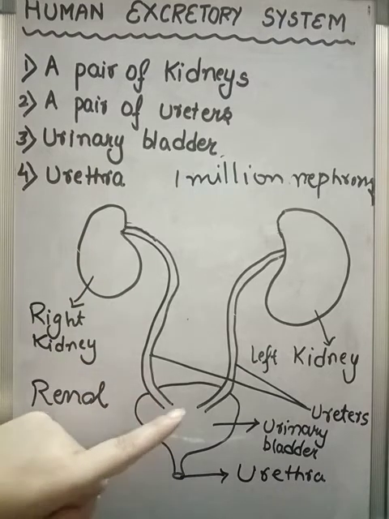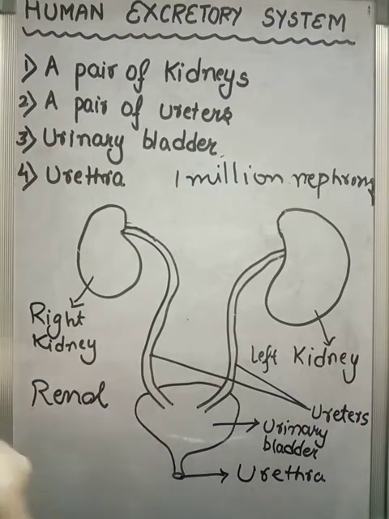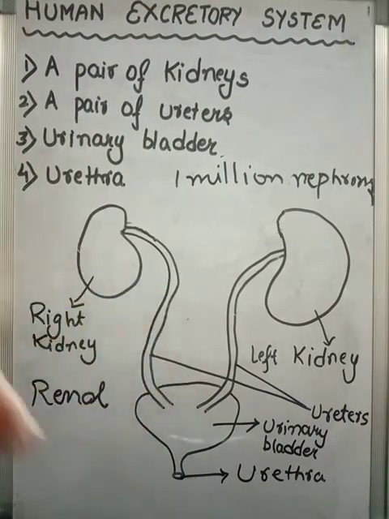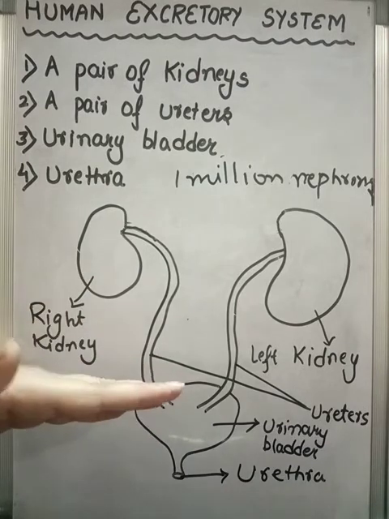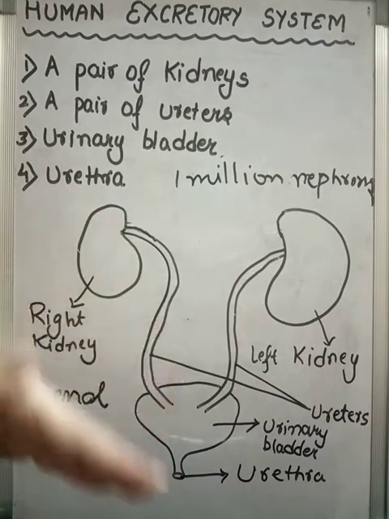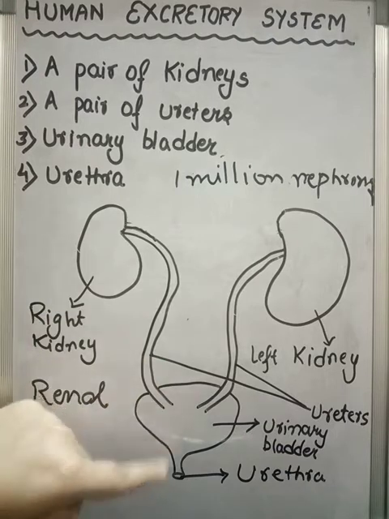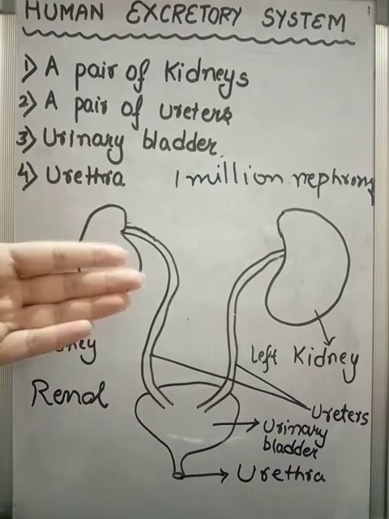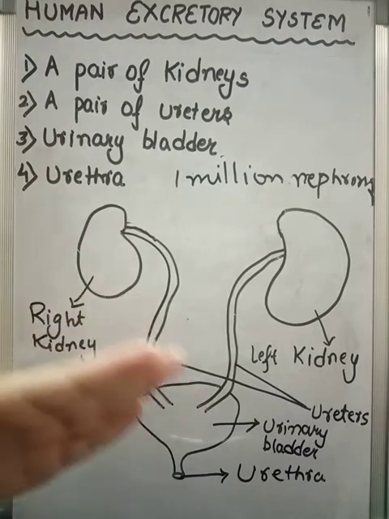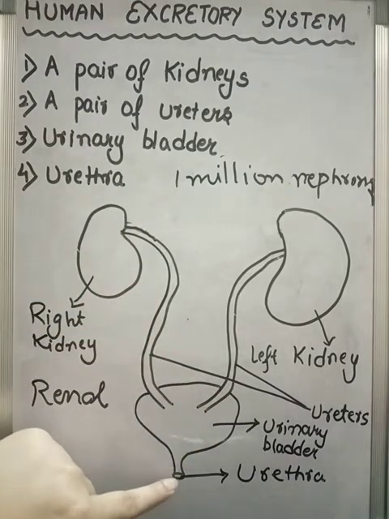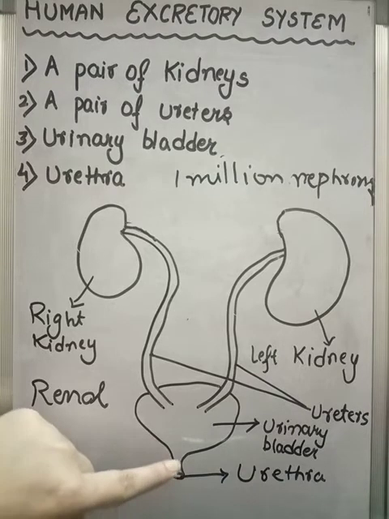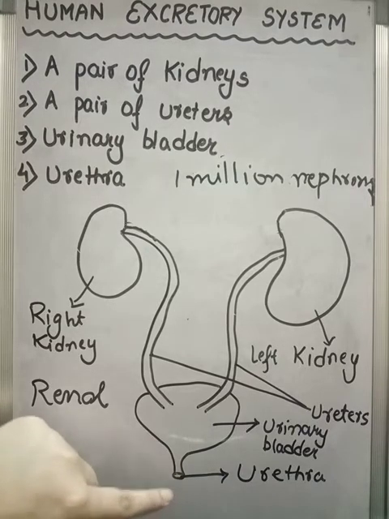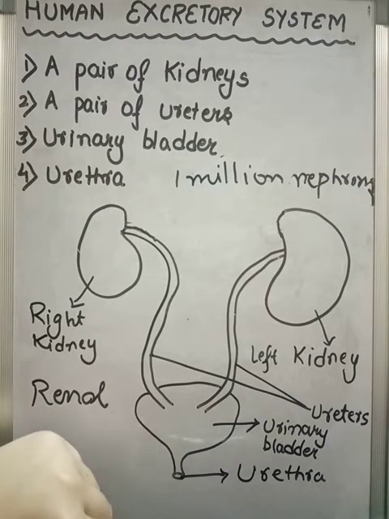Whenever it gets totally filled up, so that it cannot retain more of the fluid which is to be removed from the body, it sends a signal to the central nervous system, to the brain, and the brain in turn gives instructions. There is a muscle in the urethra called the sphincter muscle, which relaxes, and this opening will be opened and the urine will be passed out.